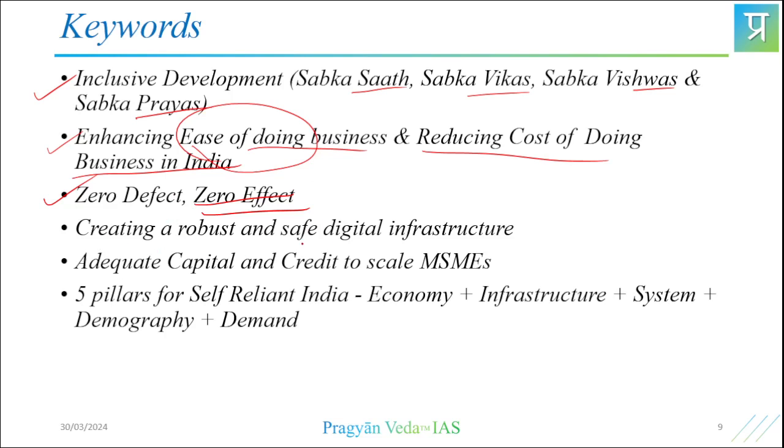Creating a robust and safe digital infrastructure, right? Very nice phrase. Then we have adequate capital and credit to scale the MSMEs. MSMEs suffer with credit and scalability, therefore providing that capital requirement and credit. Very nice way, because these are simple words, simple sentences that can add a lot of value, and they explain a lot.